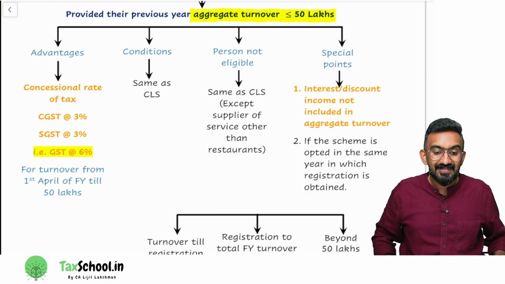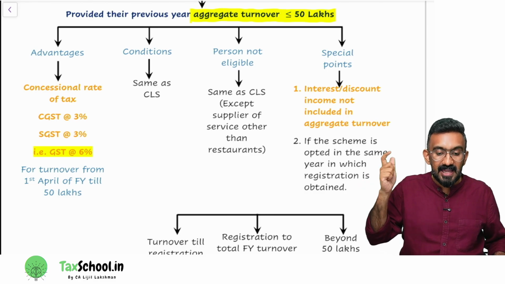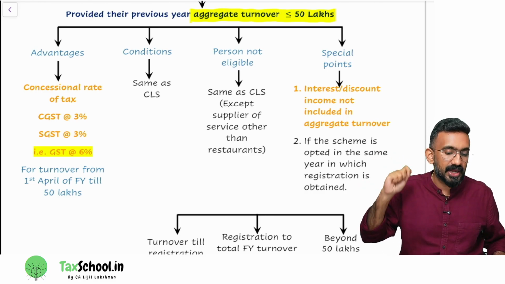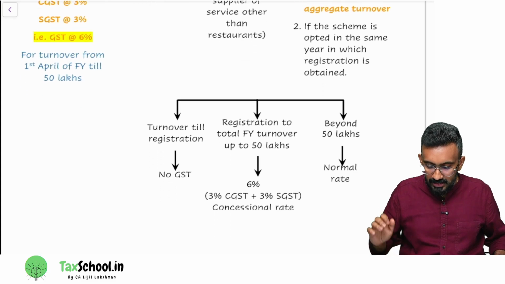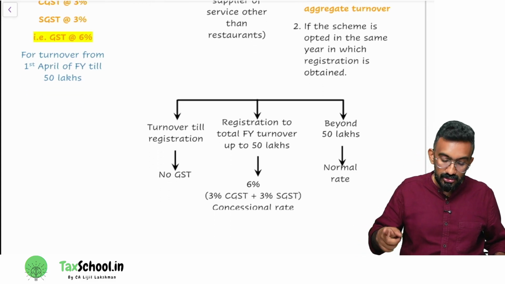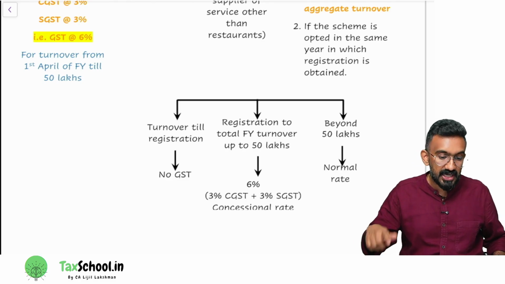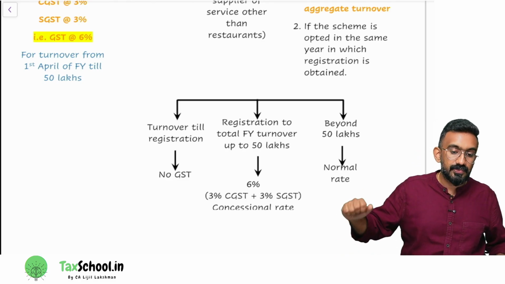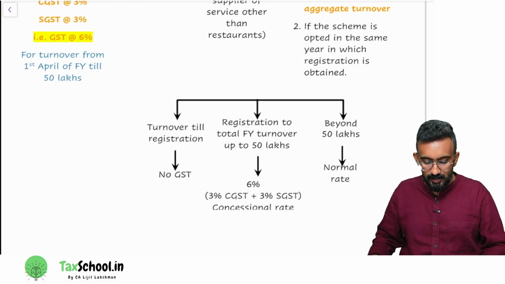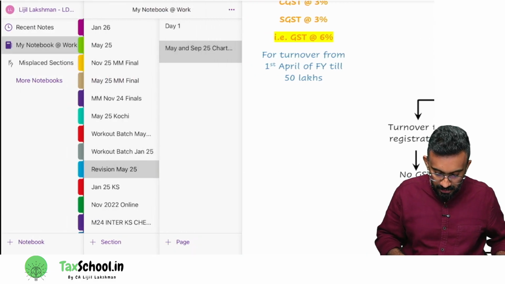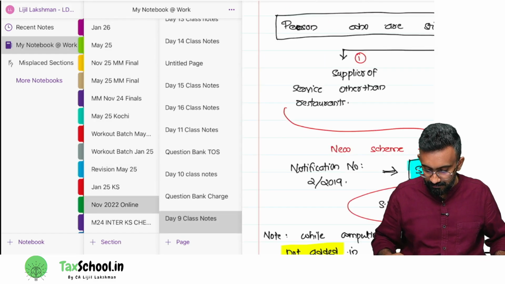Number 2, if the scheme is opted in the same year in which registration is obtained, turnover till registration, no GST. From registration to total financial year turnover up to 50 lakhs, 6% GST; beyond 50 lakhs, normal rate. I'll give you the special point with an example because they ask you a computational question in your exam.